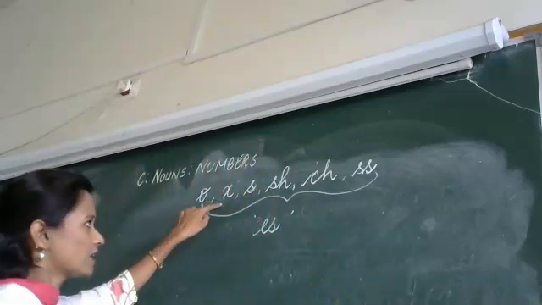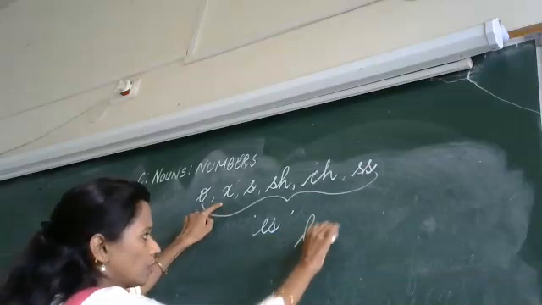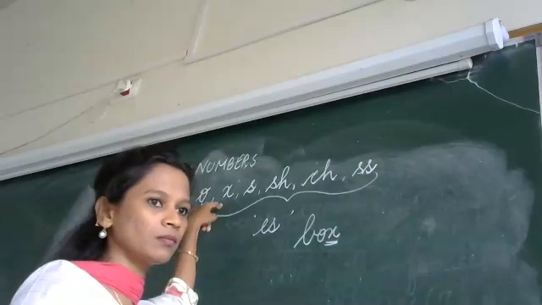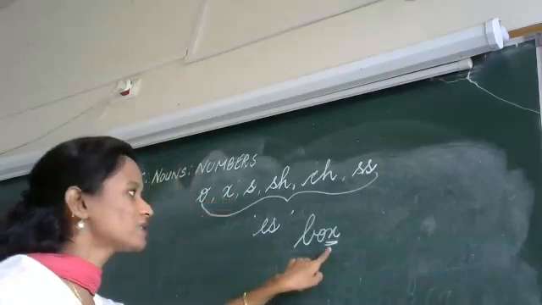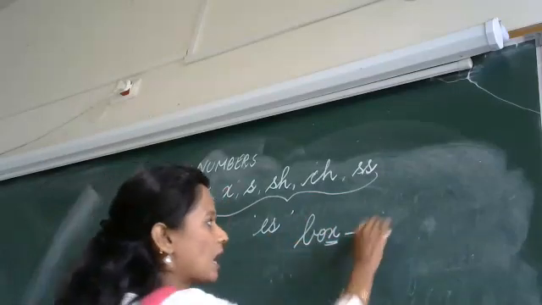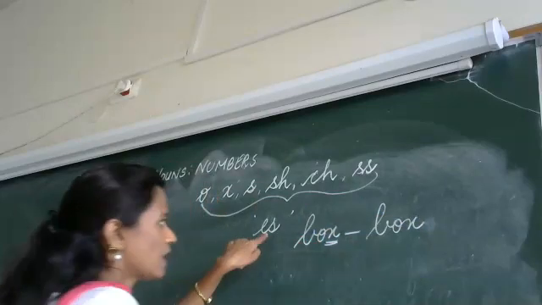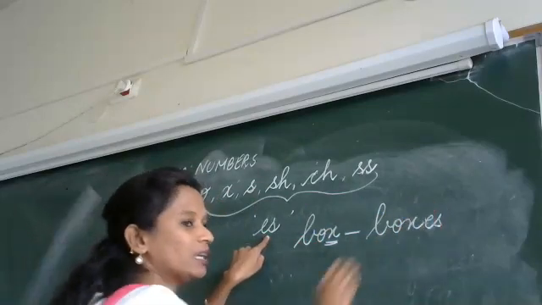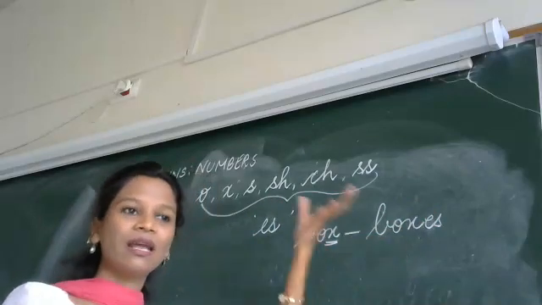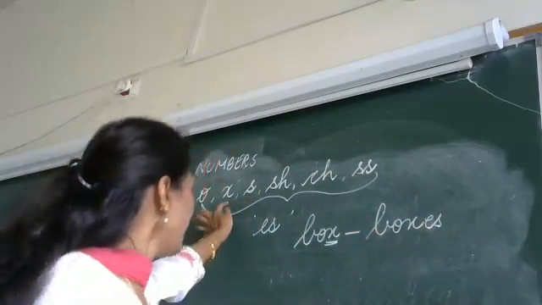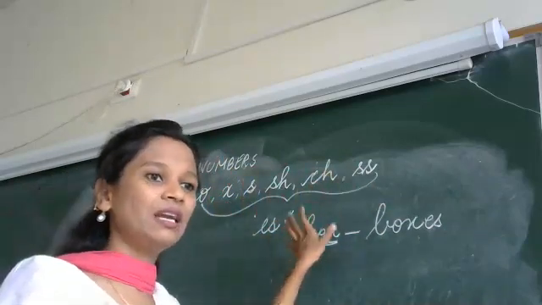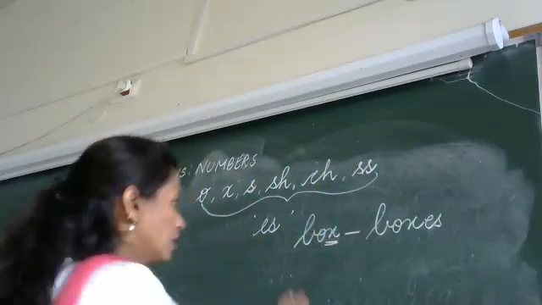For example, I gave you an example of box. What is the last letter of box? X. So when I have the last letter of a singular noun box as X, I need to write BOX and here I need to add an ES to make it a plural noun. Okay, that is what I said. Any word that ends with X, O, S, CH, SH, or SS, we add ES.